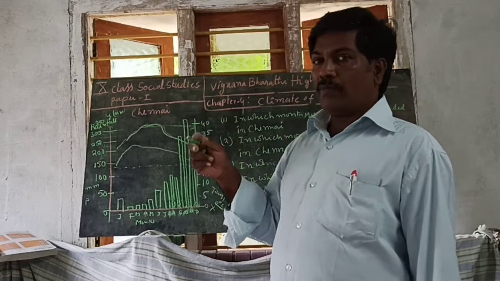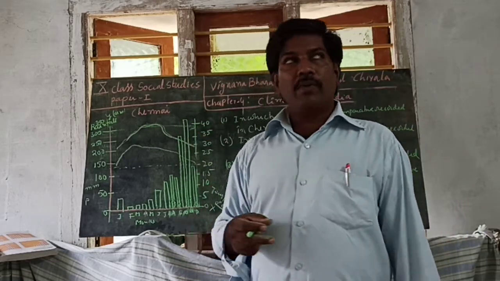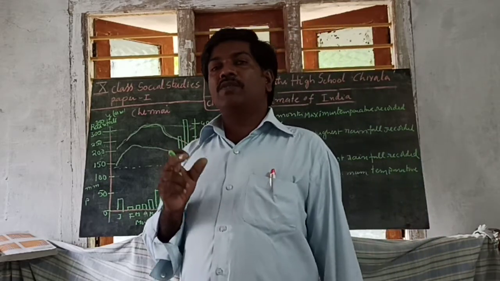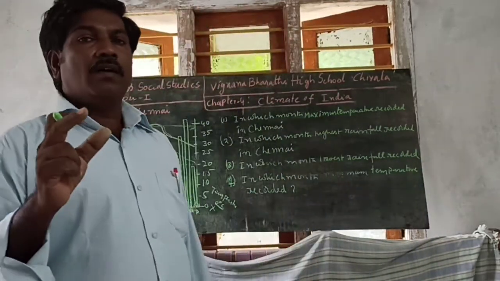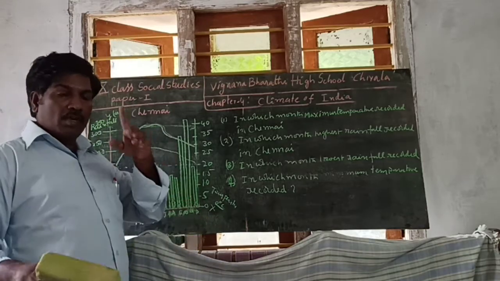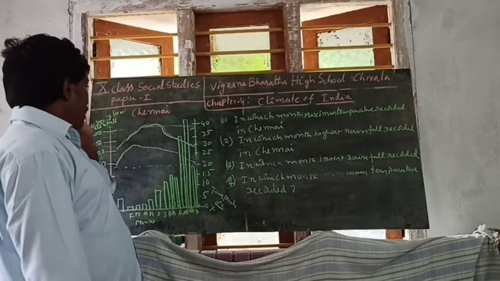I said climograph means two values, two things, that is temperature and rainfall. Both are given in only one graph, that is the climograph.